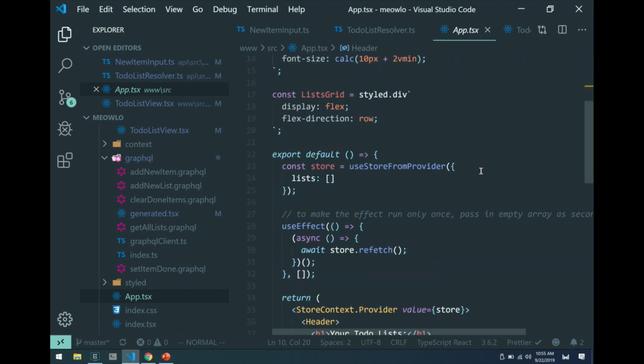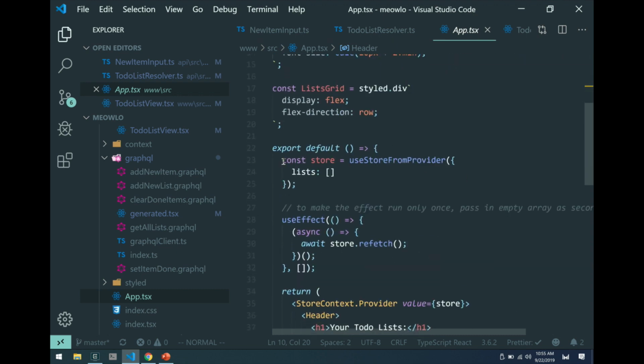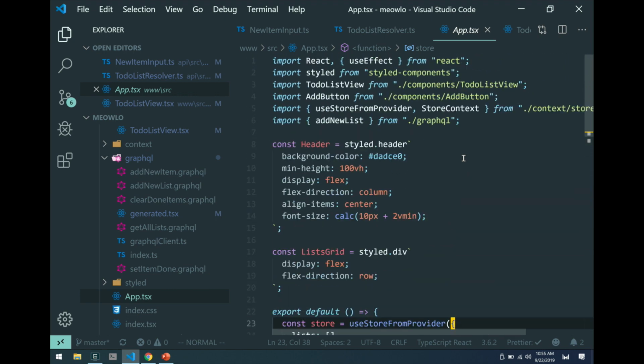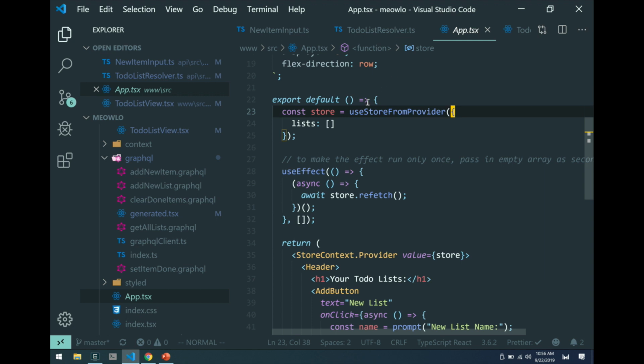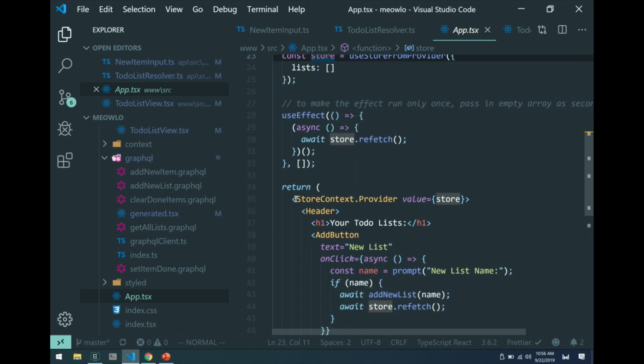You can see here that I'm setting up this store, and I've created a custom hook here called use store from provider. And this is a function that I wrote that I wanted to show you how I do state management. But before we drill into this, once I have this store object, you can see I'm using the higher order component provider pattern right here.